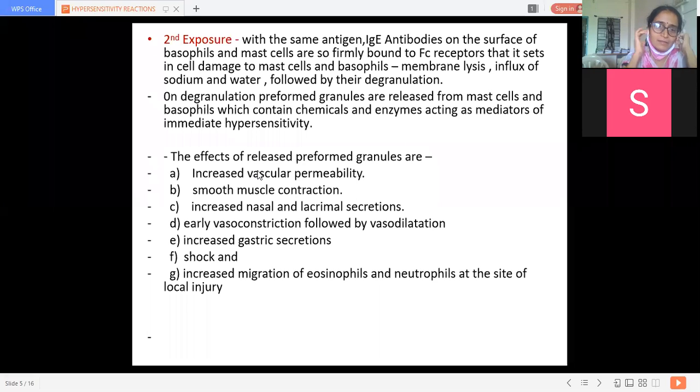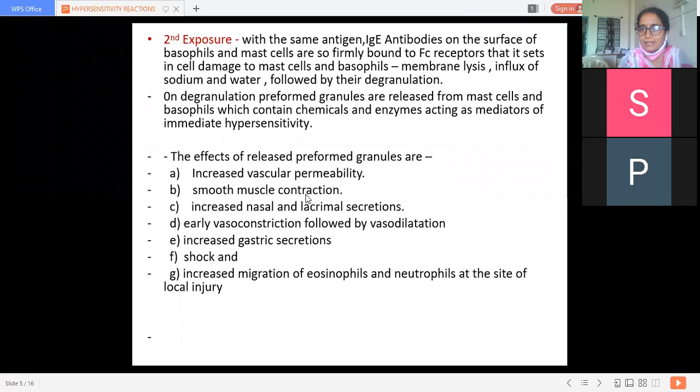Yes? Ma'am, it is cirrhosis, hepatitis. No. Smooth muscle contraction, Vallabh. It is smooth muscle contraction that happens in which disease? Pulmonary hypertension. No, dear. It is with asthma. Asthma, yes.